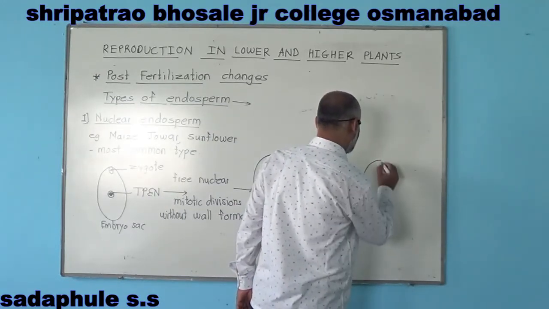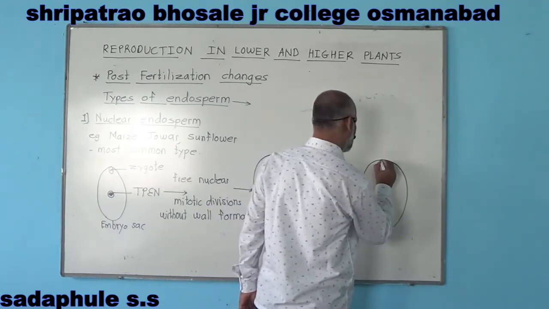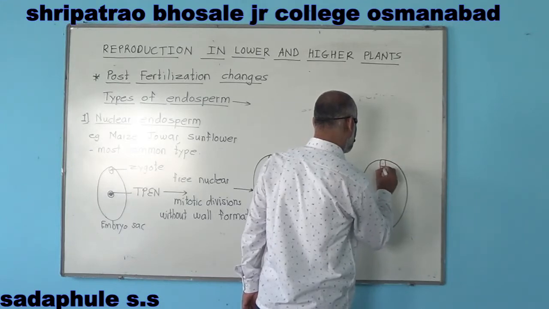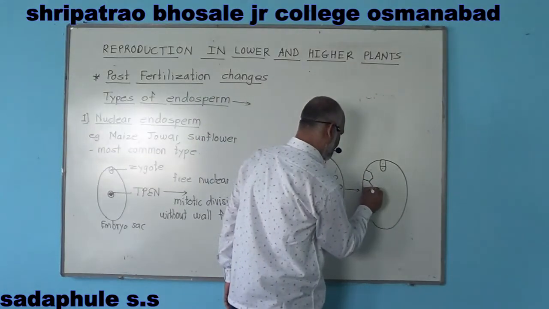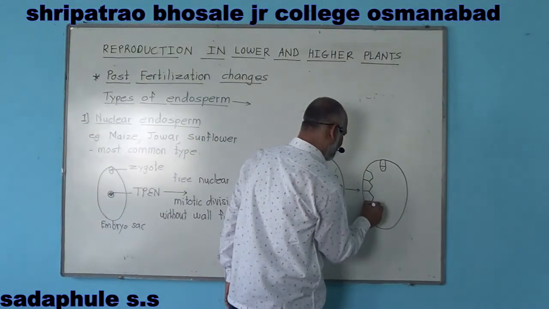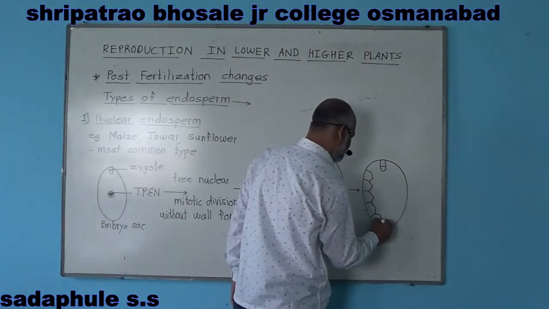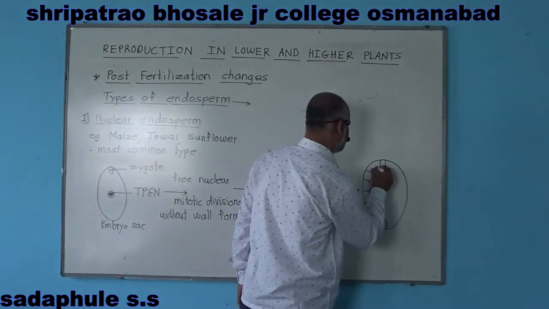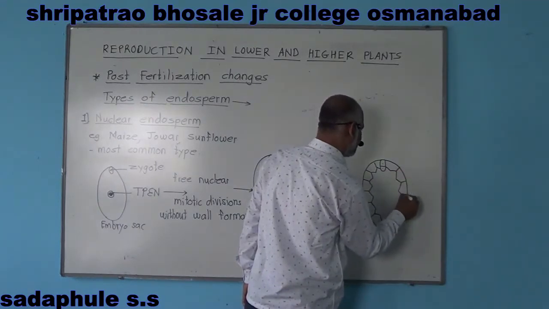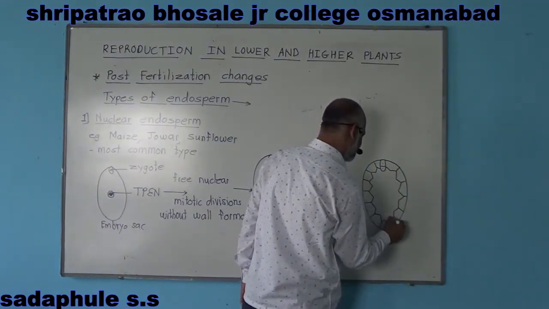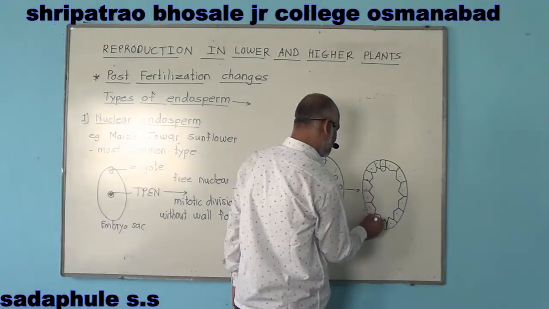And finally it becomes cellular type, or it shows cells like this. Okay. That is, wall formation takes place in later stages and it becomes cellular. And this wall formation takes place from the periphery to the center.